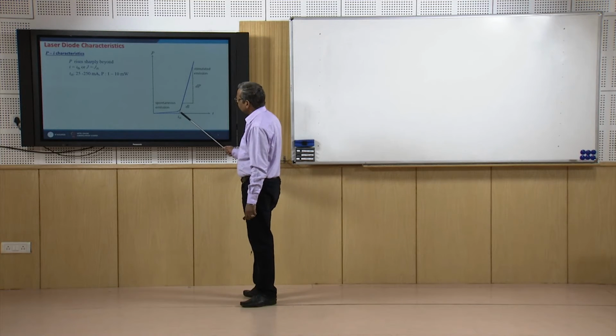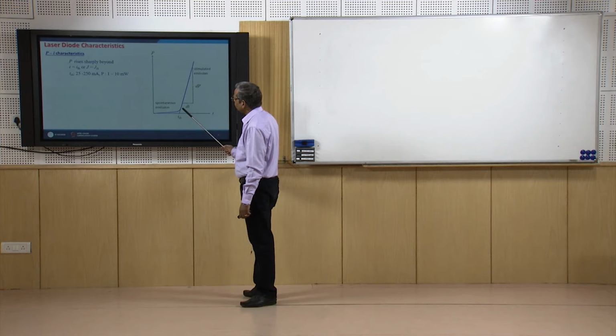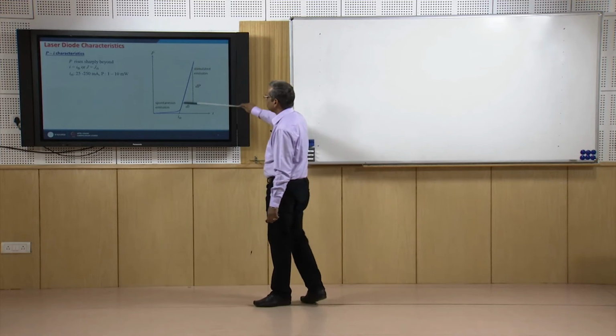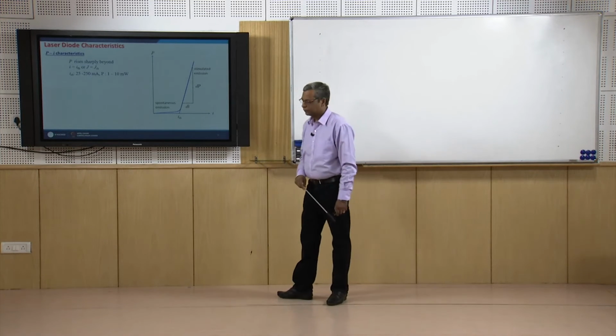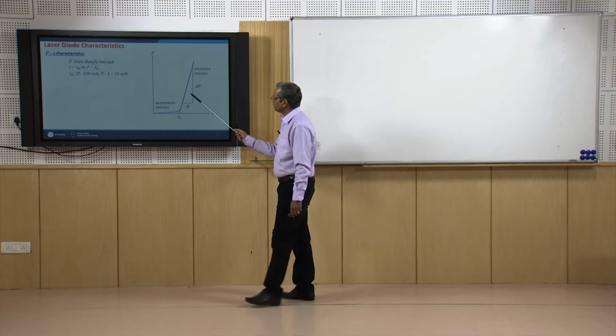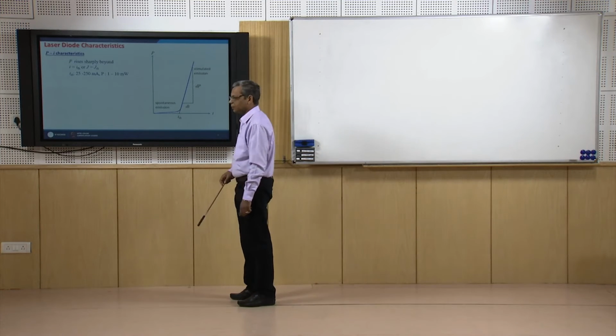As soon as the current crosses this threshold value, the power rises sharply, and this is laser action. This is the power coming out of the process of stimulated emission.